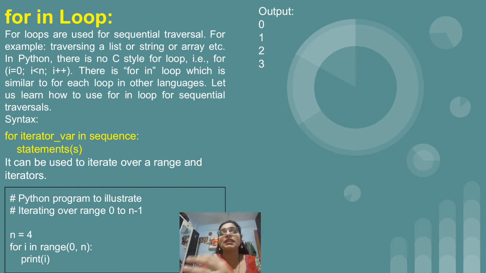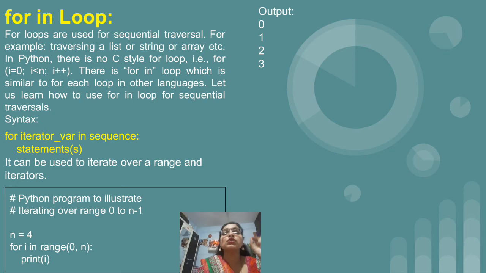So just see the syntax. Syntax is for, after that we will write down the iterator_var. So iterator_var is nothing but the name of the variable. After that we have to write the in keyword. So in case of Python, it is not just a for loop, actually its name is for-in loop.